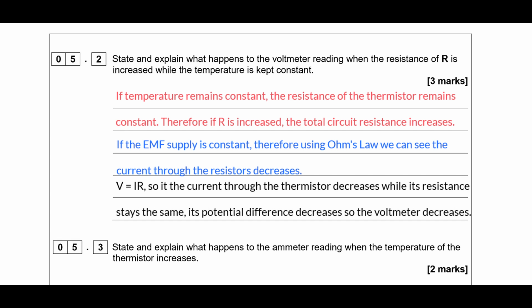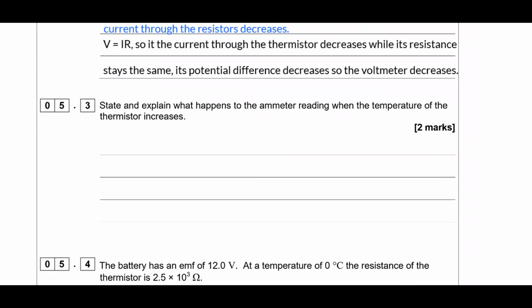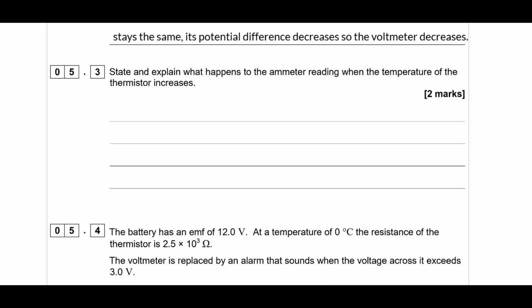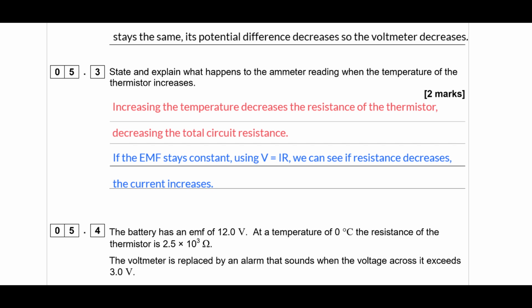You could also use the potential divider equation to explain exactly the same result. So if you increase R, the potential difference across the thermistor would decrease because it's divided by a bigger value, so you get the same thing there. Okay, so then state and explain what happens to the ammeter reading when the temperature of the thermistor increases. So that's basically what I've looked at before. So higher temperature means lower resistance, and lower resistance for the same EMF is going to give you a higher current. Okay, so that would be the explanation for that question.